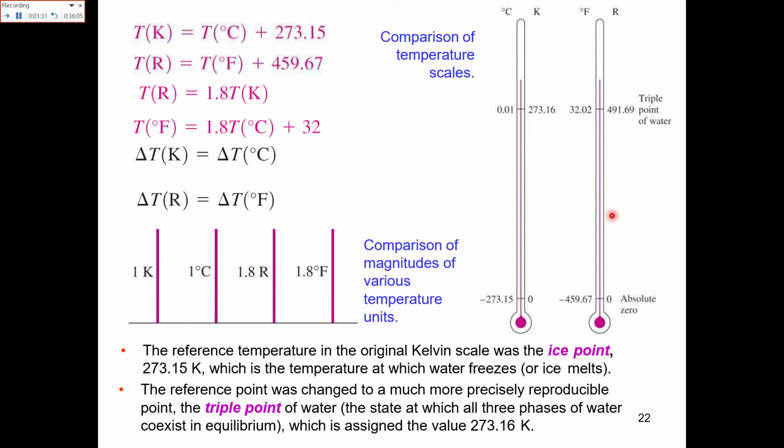Now in these pictures you can see that for 0 degrees Celsius you have 273.15 Kelvin. For 0 Kelvin the value of the temperature in degrees Celsius is minus 273, and that is the boiling point in the Kelvin scale 273, and in degrees Celsius that is equal to 0.01. Similarly, these are the values for the Fahrenheit scales.